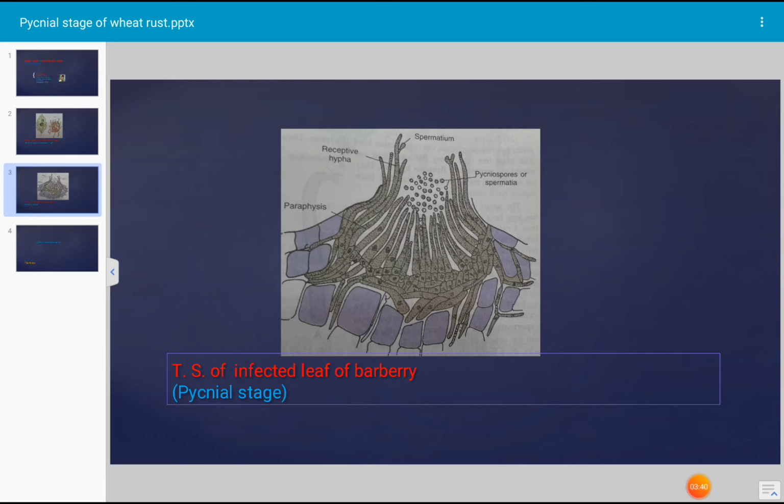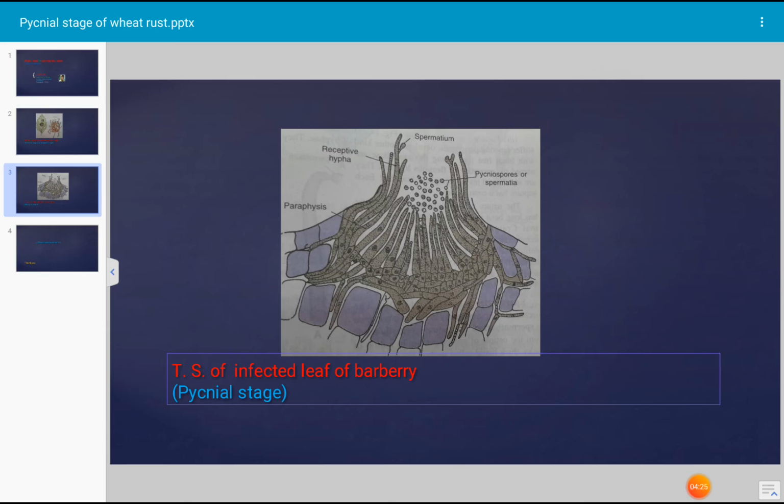These bear sex organs. During the formation of pycnia, a mass of uninucleate hyphae aggregates beneath the epidermis. From this mass of hyphae, a number of hyphal branches originate which converge towards a common point, and these form the primordia of pycnia or spermogonia. The outer spermogonial wall is soon formed surrounding a central cavity. In this cavity arise many spermatiophores, each of which cuts off spermatia at its tip. These are later released through the ostiole.